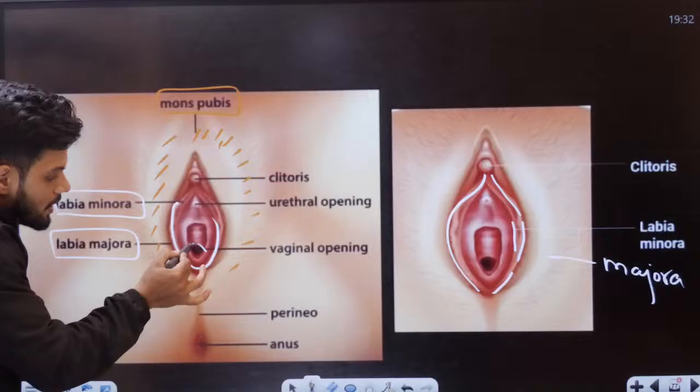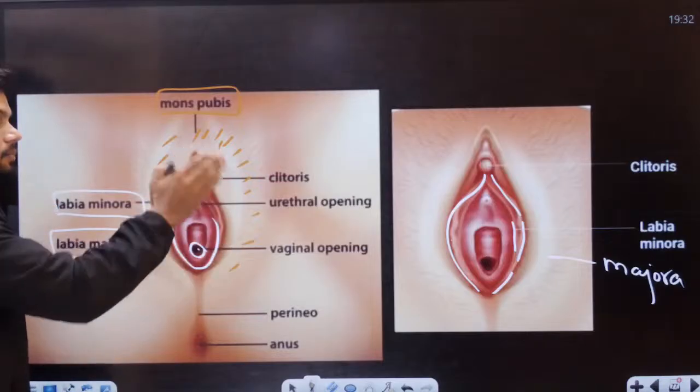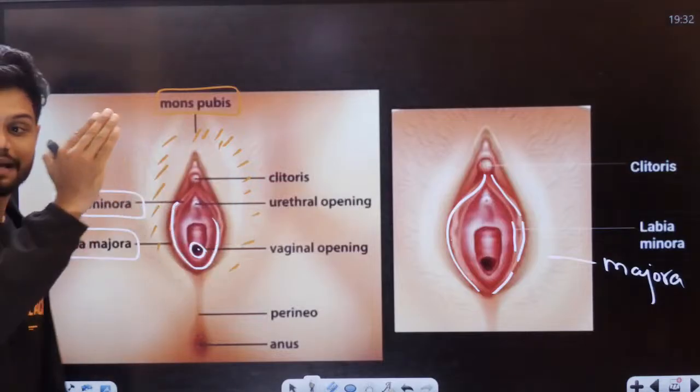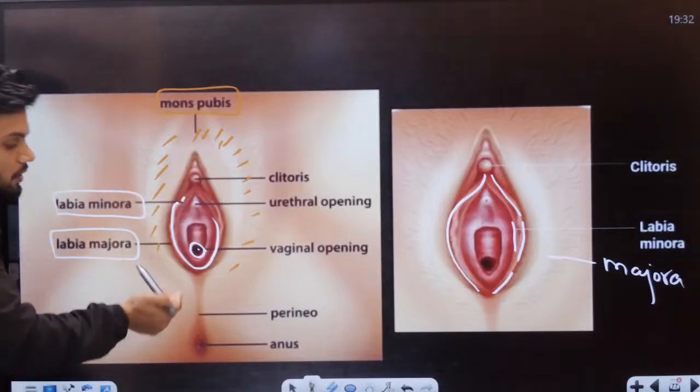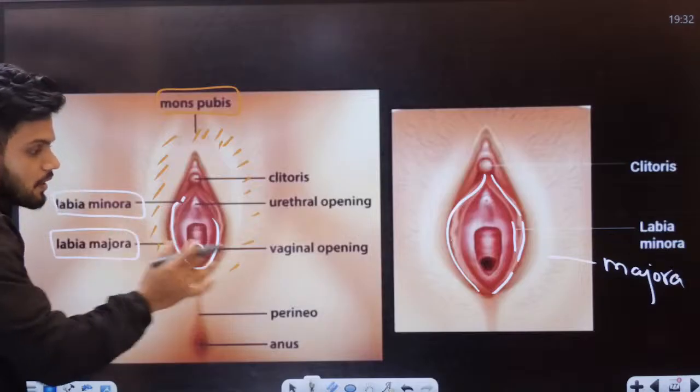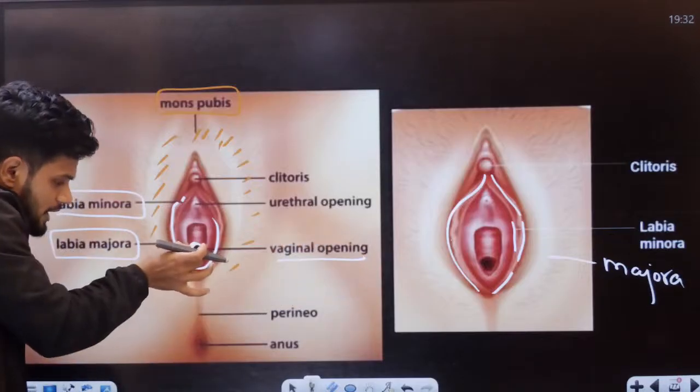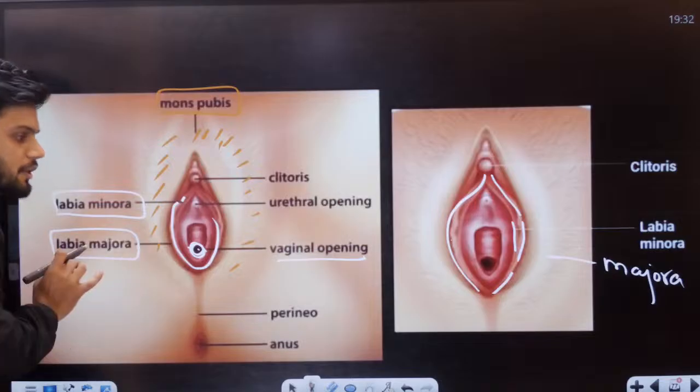This is called the vaginal orifice. This is where the vagina is inside, the inner part, which is there in the NCERT diagram. That is behind this. This is called the vaginal orifice, the vaginal opening. This vaginal opening is covered by the labia majora on the outside.